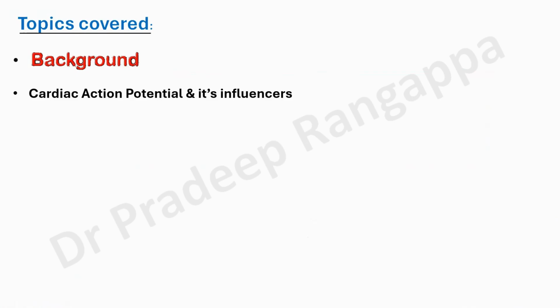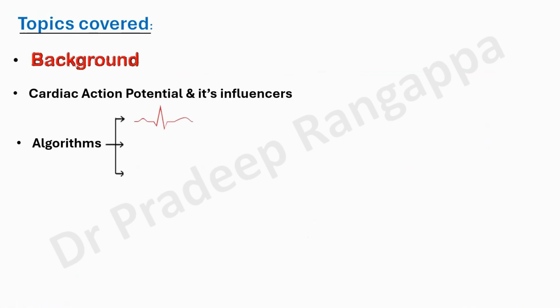The way I thought I should cover these topics is, first, a bit of background as to what is the role of ECG in toxicology patients, whether it has a role in prognosticating or diagnosing, and so forth. Then we would look into the core physiological aspects that determine the changes in the ECG, which is the cardiac action potential and certain chemical movements that influence it.